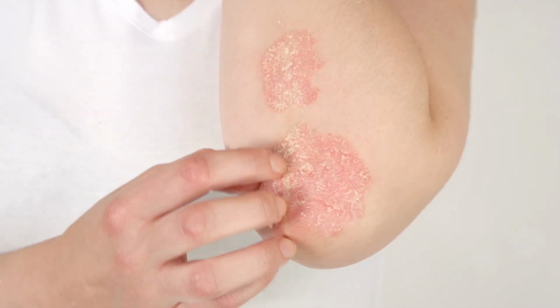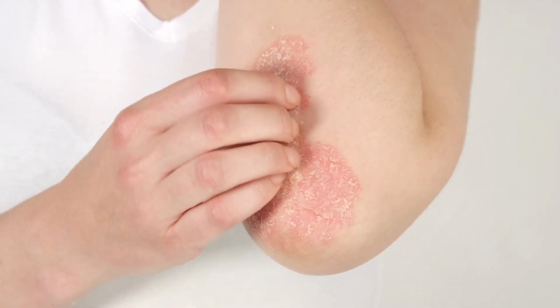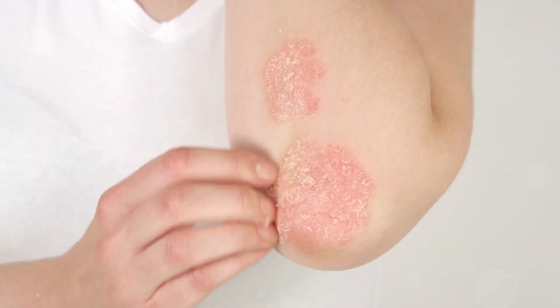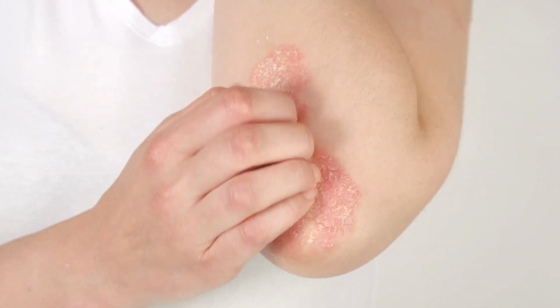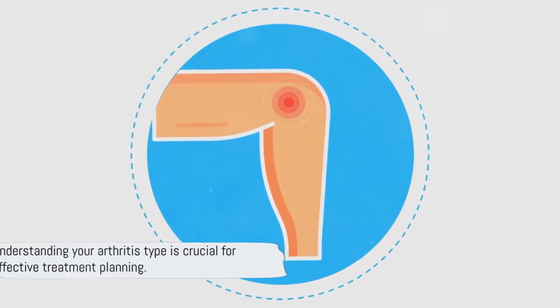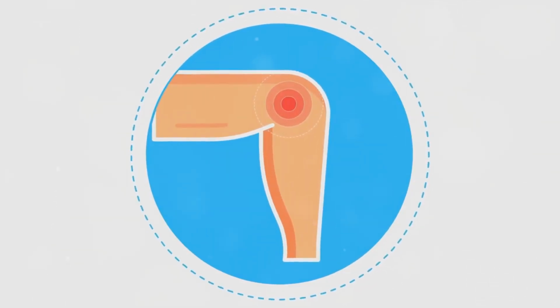The symptoms of these arthritis types can overlap, but there are distinctions. Osteoarthritis often leads to joint pain and stiffness, whereas rheumatoid arthritis may cause warmth, swelling, and redness in the joints. Psoriatic arthritis can lead to both physical joint issues and skin symptoms. Knowing the type of arthritis helps in formulating a targeted treatment plan. In the next scene, we'll delve into the causes and risk factors of arthritis.